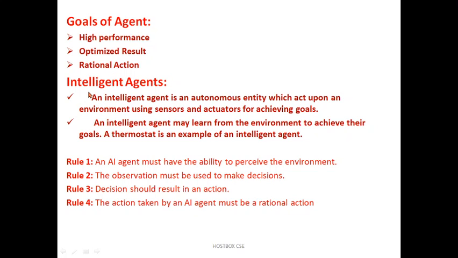Now what is an intelligent agent? It's an autonomous entity which acts upon an environment using sensors and actuators for achieving goals. The intelligent agent may also learn from the environment to achieve its goals, and there are 4 rules for the intelligent agent. Rule number 1, an AI agent must have the ability to perceive the environment. Rule number 2, the observation must be used to make decisions. Rule number 3, decisions should result in action. At last, the action taken by the AI agent must be a rational action. The best example is in countries like Japan, they have housemaid robotics. The job of the robot is always preparing tea and serving the people in the house, maybe the owner, kids, family members and so on.